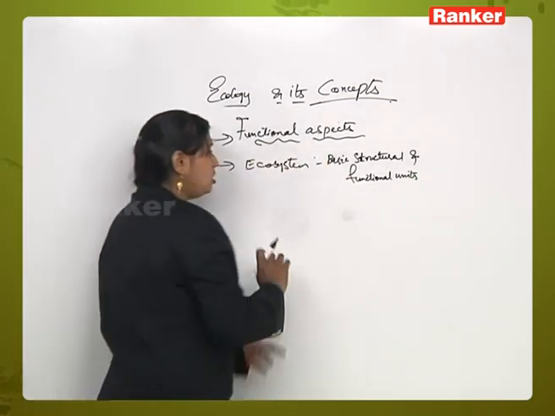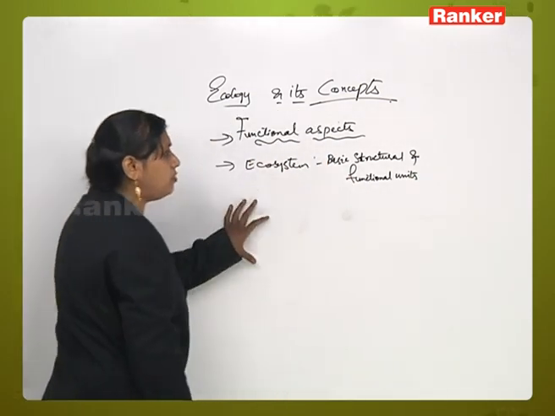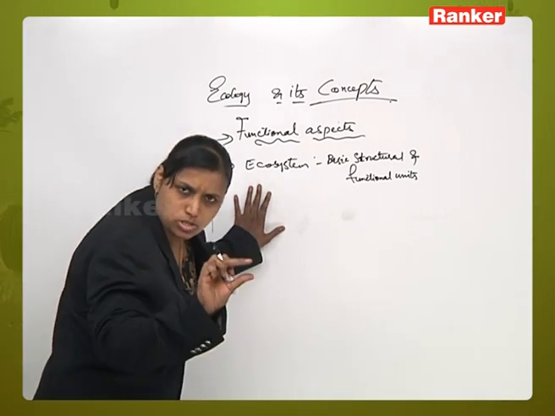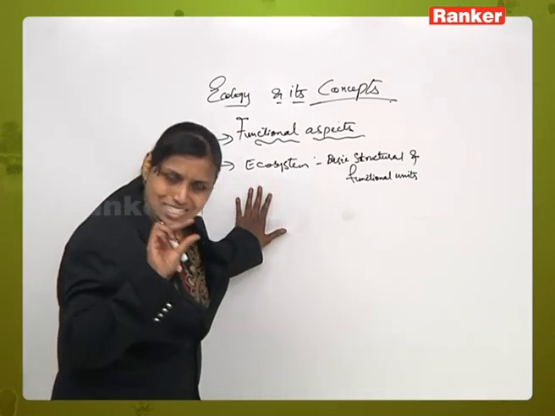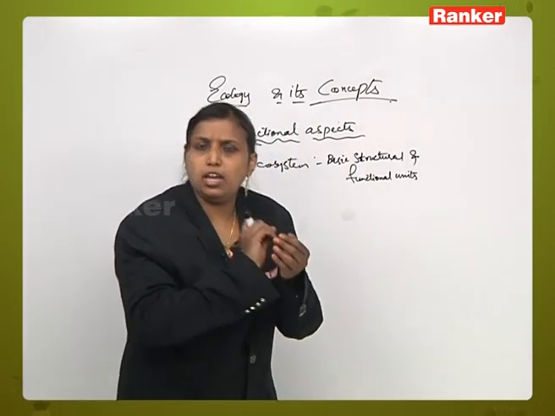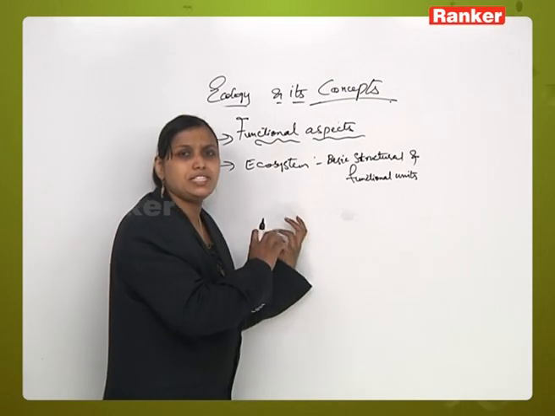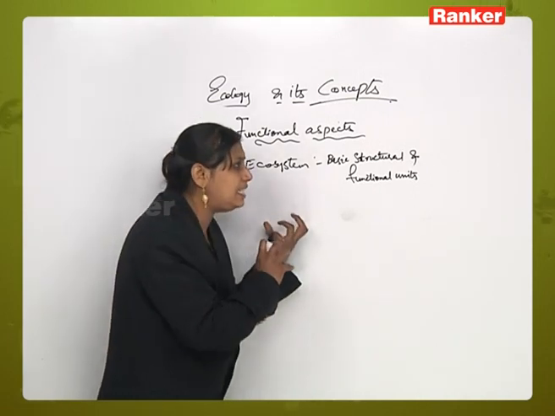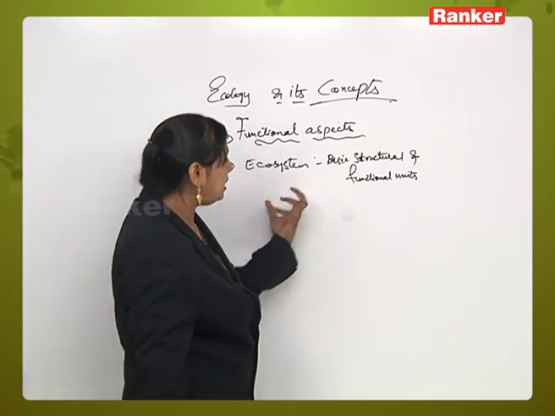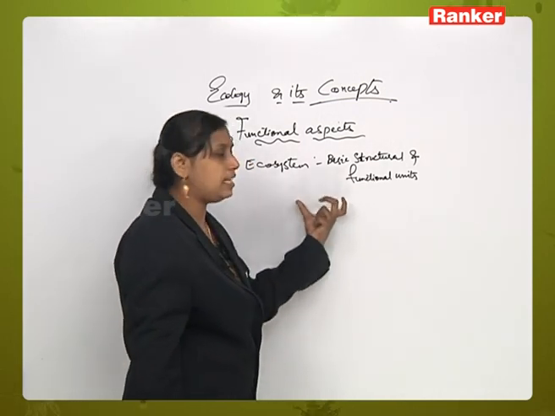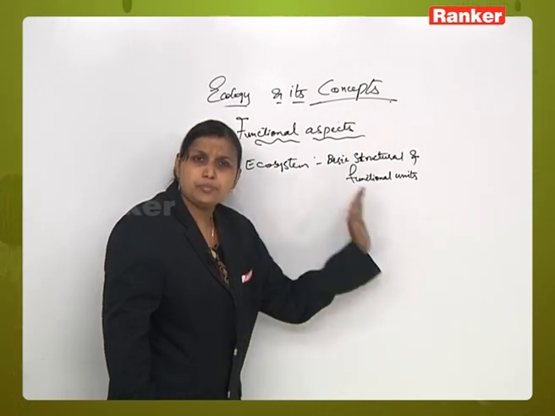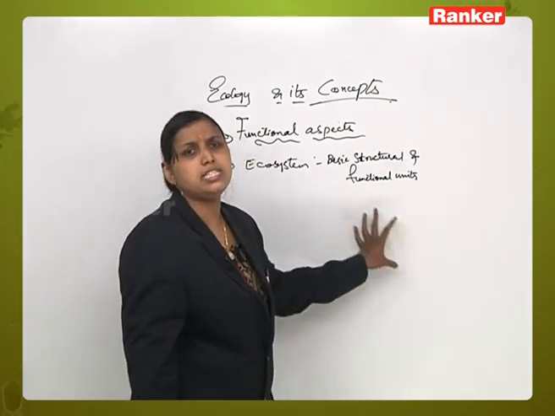Okay, so these ecosystems are basic structural and functional units. Ecosystems are nothing but segments of nature which consist of a group of living organisms along with their physical environment, their interaction, and the exchanging of material between the organism and its particular physical environment. This is called an ecosystem.